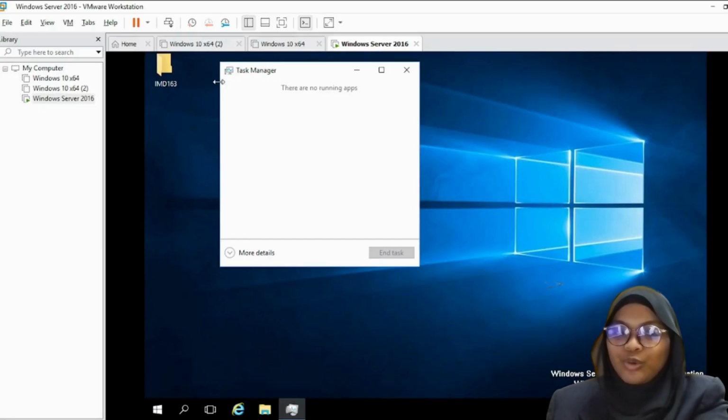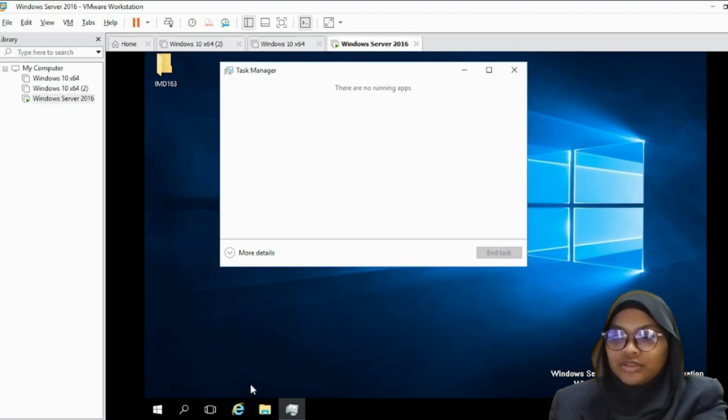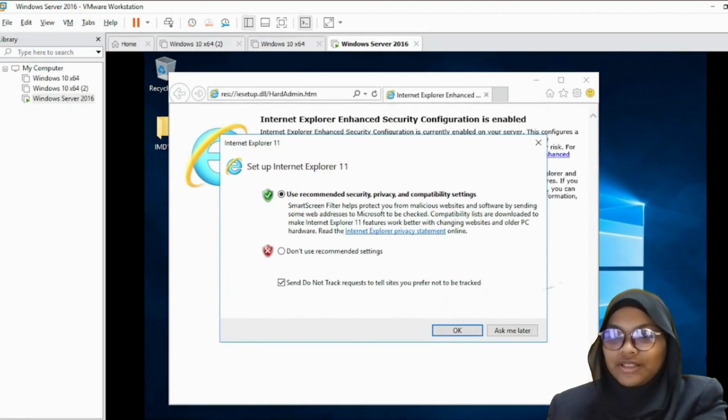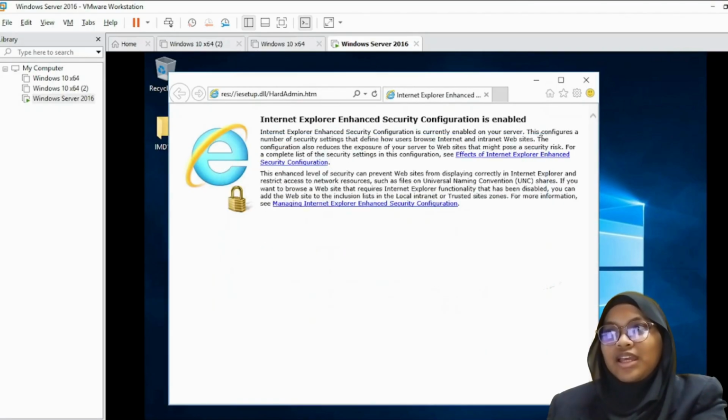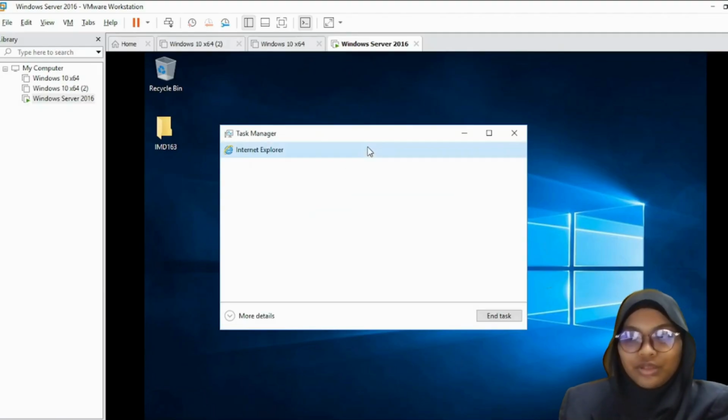Part 8 show how to run Task Manager. Firstly, click Windows and then search for Task Manager. Click Enter and then here we can see the apps that running in the Windows.